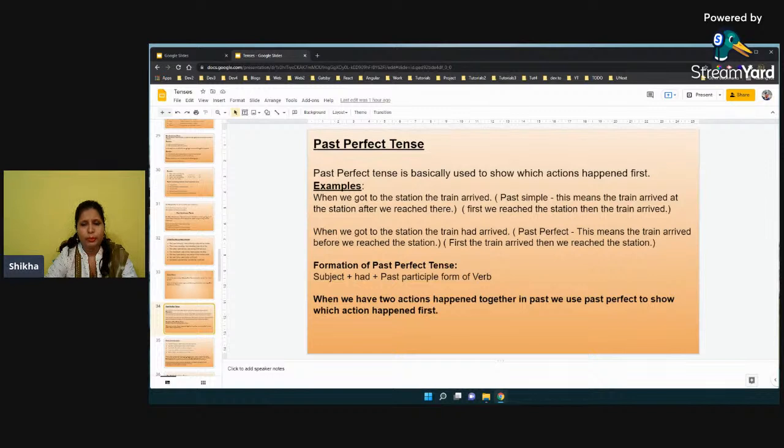So here, first of all, I'm going to show you a sentence which is in simple past tense. For example, when he got to the station, the train arrived.